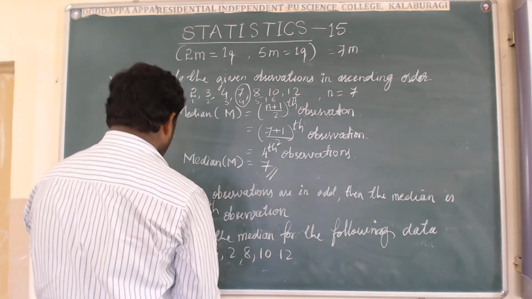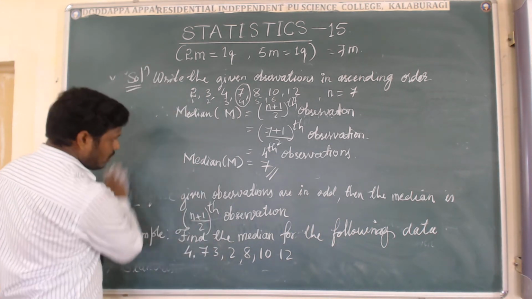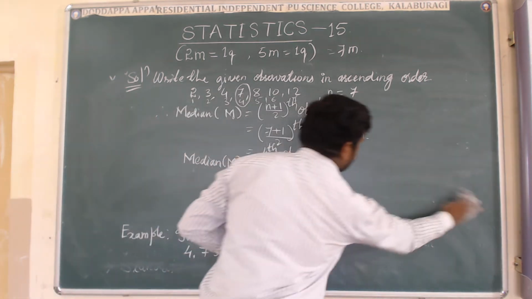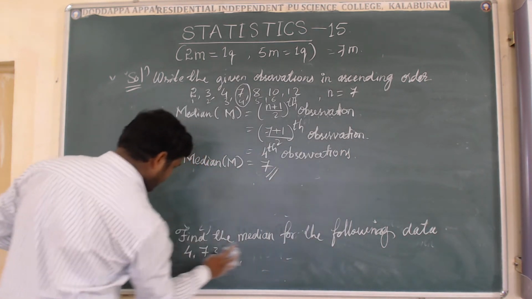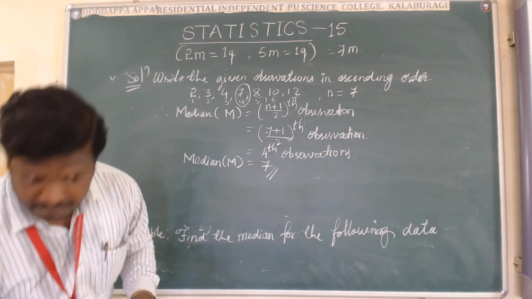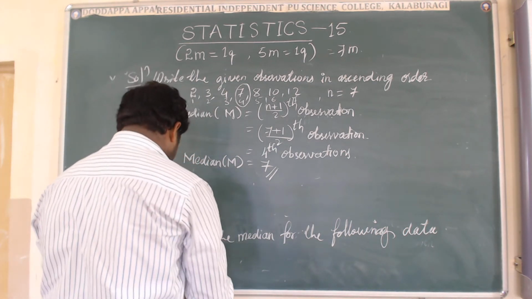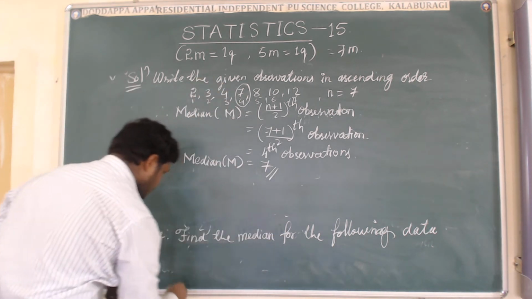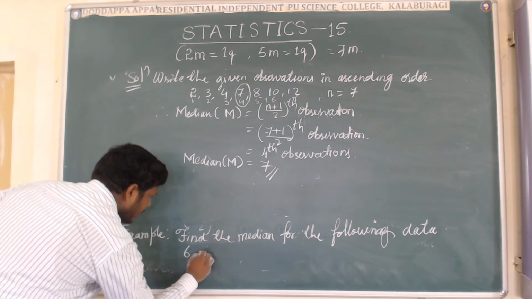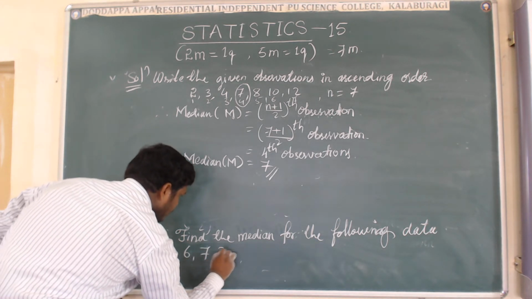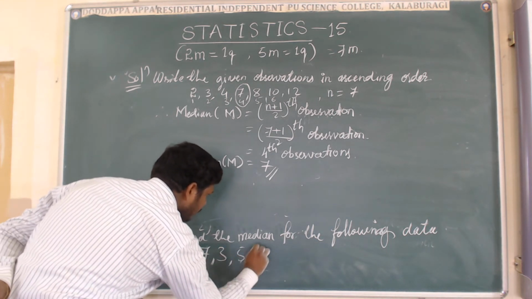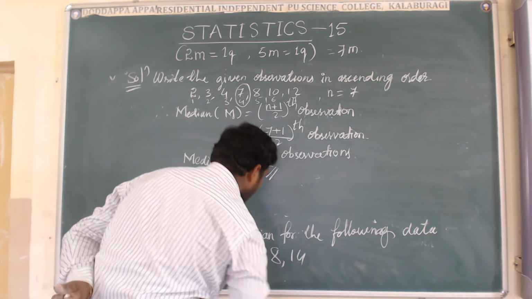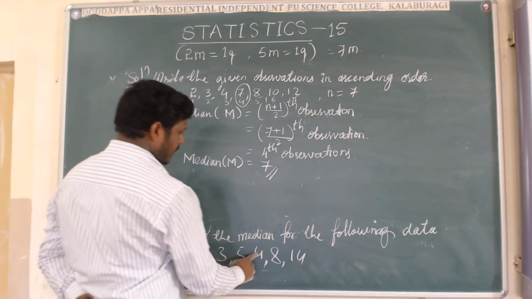Okay, come to one more example. That is for you. I will change this one. Follow the same procedure. We have to simplify this one by using the same procedure. Okay. 6, 7, 3, 5, 4, 8, 14. 1, 2, 3, 4, 5, 6, 7.